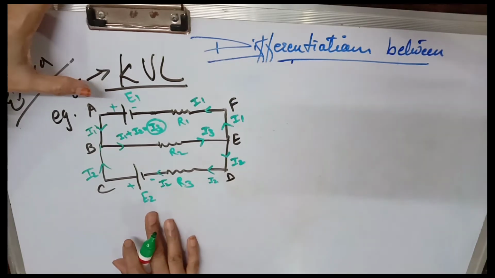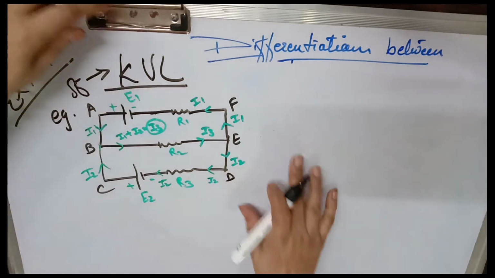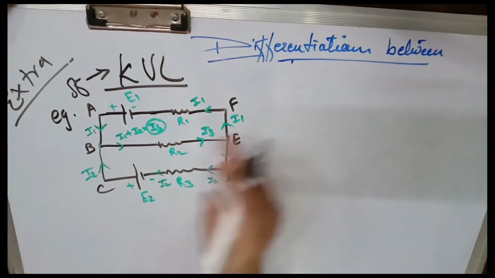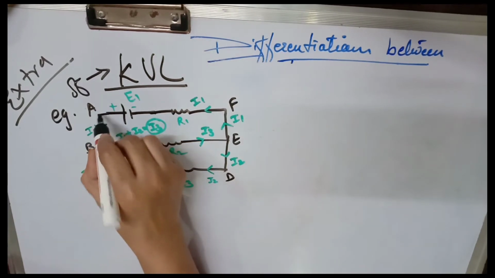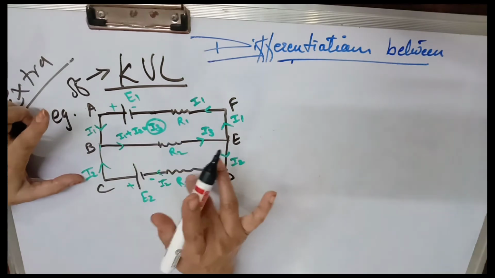Here current I2 is flowing. Current I1 is flowing between A and F. Current I3 is flowing between B and E. And current I2 is flowing between D and C.